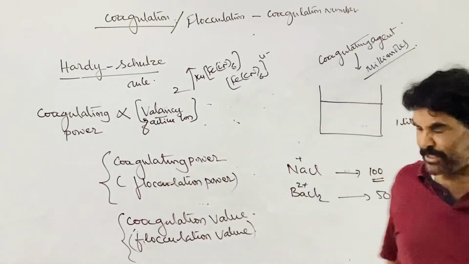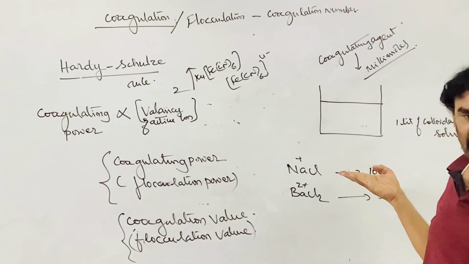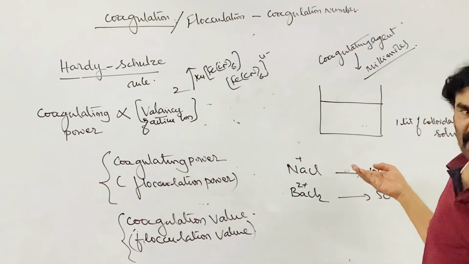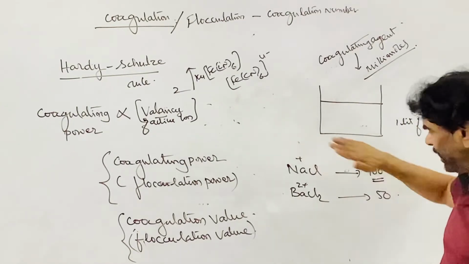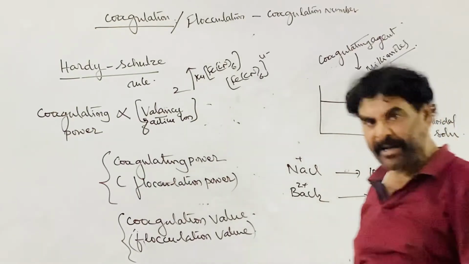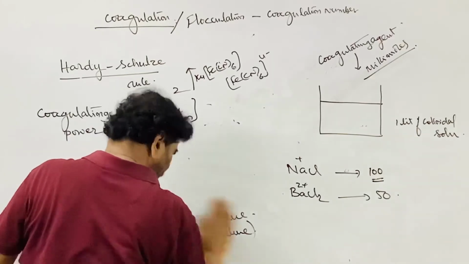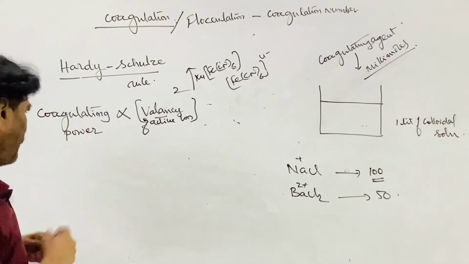This is the less quantity of the barium chloride, less millimoles of the barium chloride, that is causing the precipitation. To cause the precipitation, more millimoles of the sodium chloride is required. So the coagulating power of the sodium chloride is less, and the coagulating power of the barium chloride is more. So now there are two things: coagulating value and coagulating power.